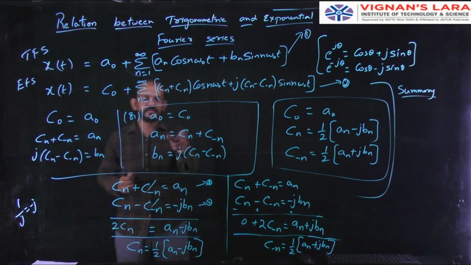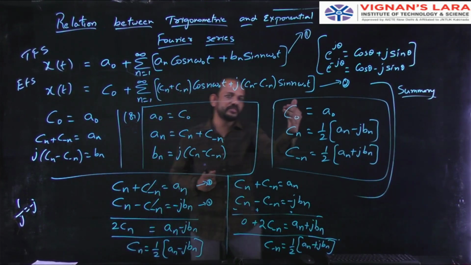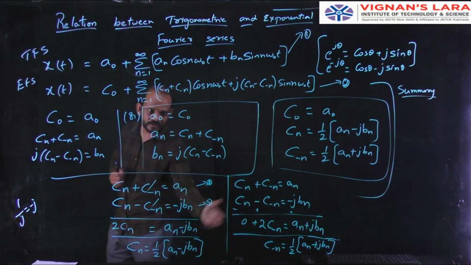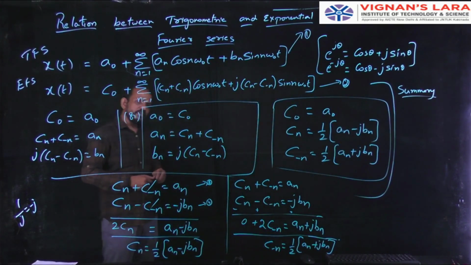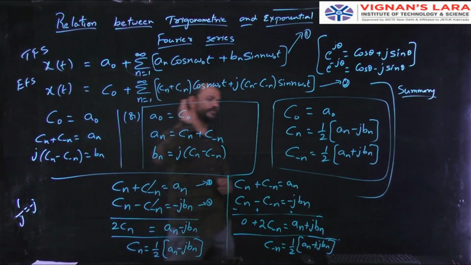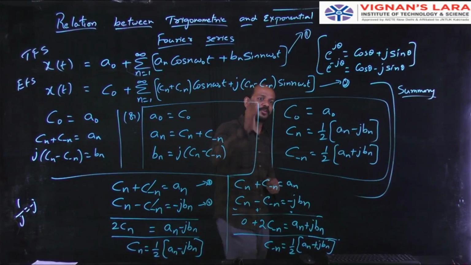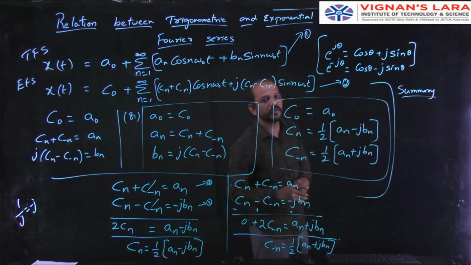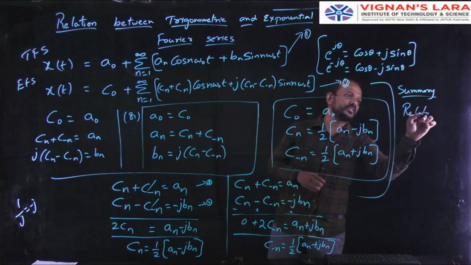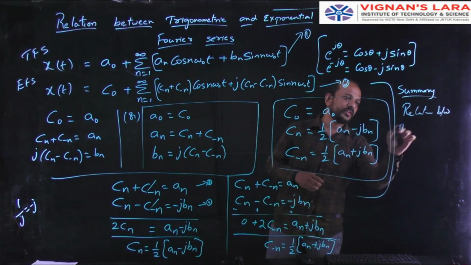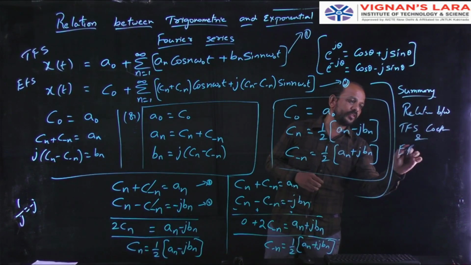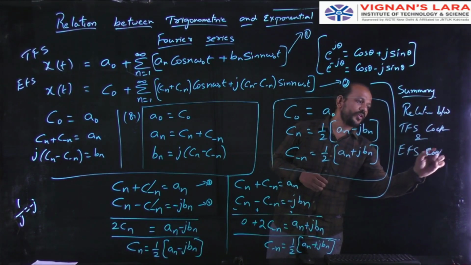So using this, I found out the values of c naught, cn, c minus n in terms of a naught, an and bn, like this. So I got the relations of trigonometric Fourier series coefficients in terms of exponential Fourier series coefficients and exponential Fourier series coefficients in terms of trigonometric Fourier series coefficients. So this is nothing but the relation between trigonometric Fourier series coefficients and exponential Fourier series coefficients.